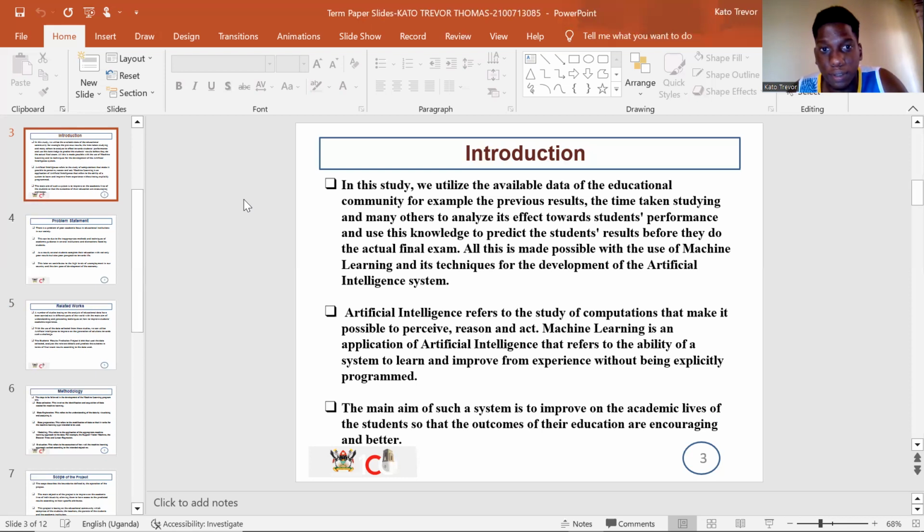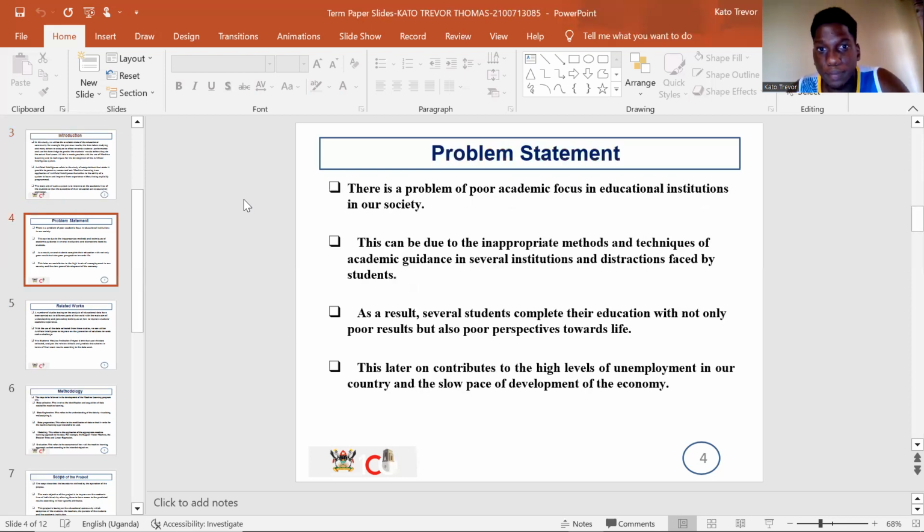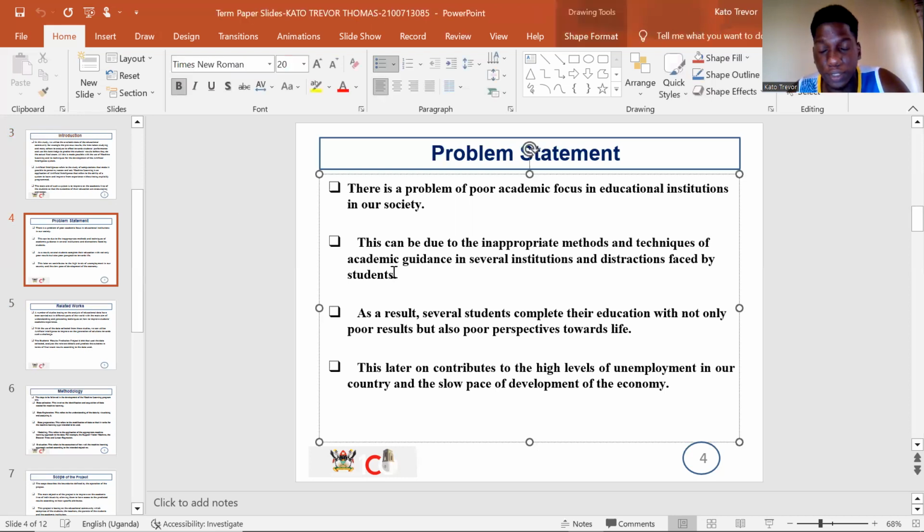So in the introduction, what I'll tell you is that this is simply about us finding a way to use machine learning to solve such a problem. The problem statement, as I mentioned earlier, is in terms of educational academic focus, really. We need to find a way to promote academic focus. We need to find a way to keep it strong so that students actually know what they want at the end of the day when they're done with their education. So the problem really is with the focus.